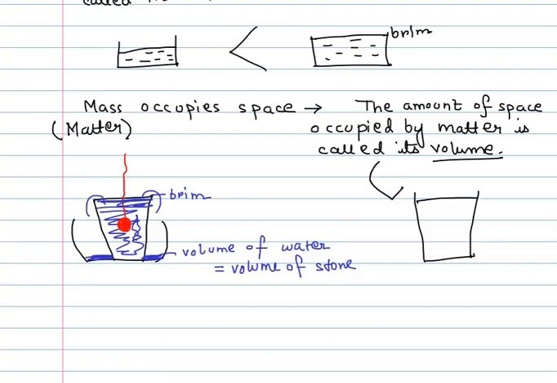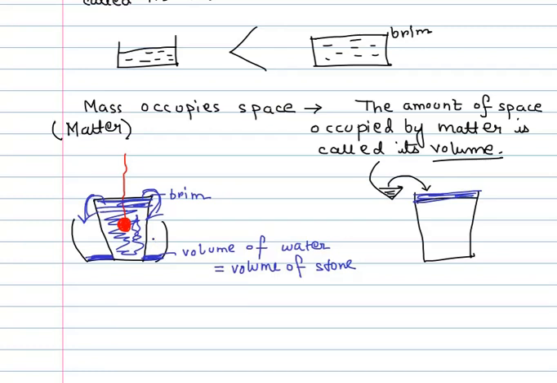So if we pour that remaining amount of water from the tumbler back into the glass, we find that it again gets filled to the brim. So this experiment, though simple, proves that yes, matter does occupy space, because had matter not occupied space, then the moment we would have inserted this stone into this glass filled with water, the excess water wouldn't have overflown.